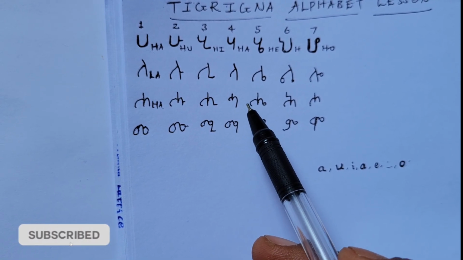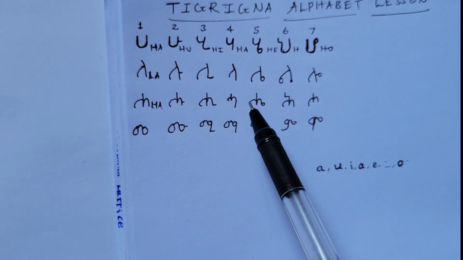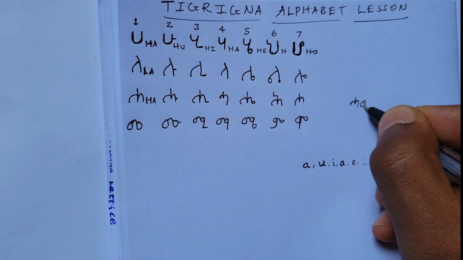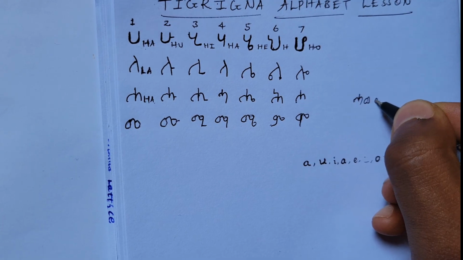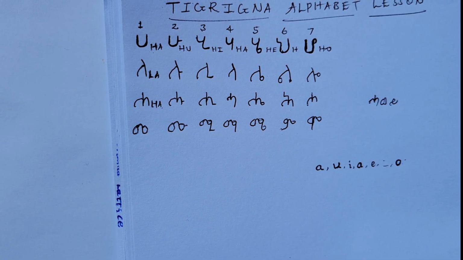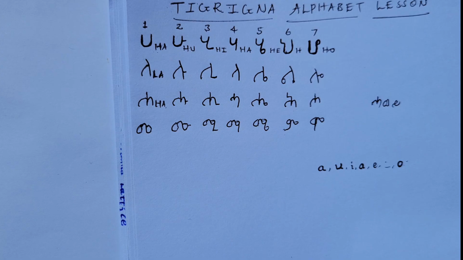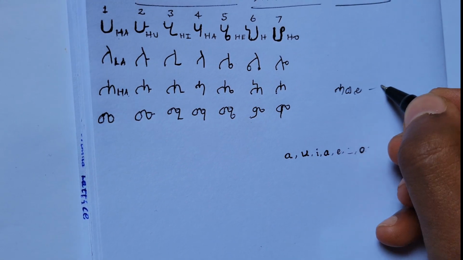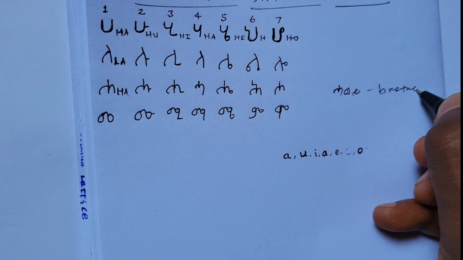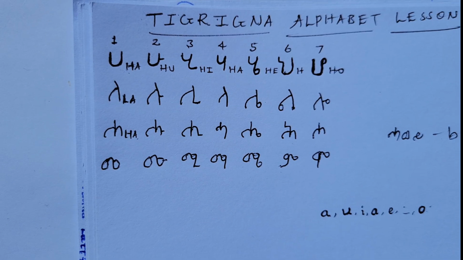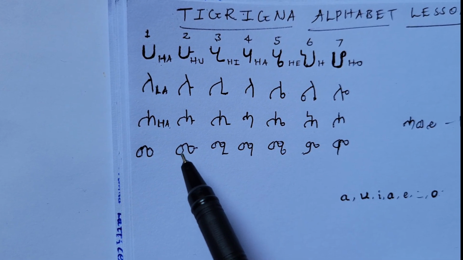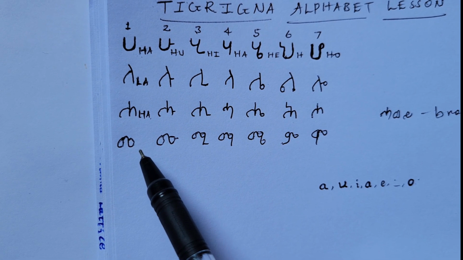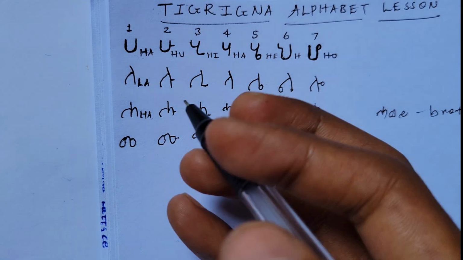This is important, and let's use an example. Haway for this one. Haway, which means my brother. Haway, brother. And our 4th alphabet of Tigrinya is Ma, like the M sound.